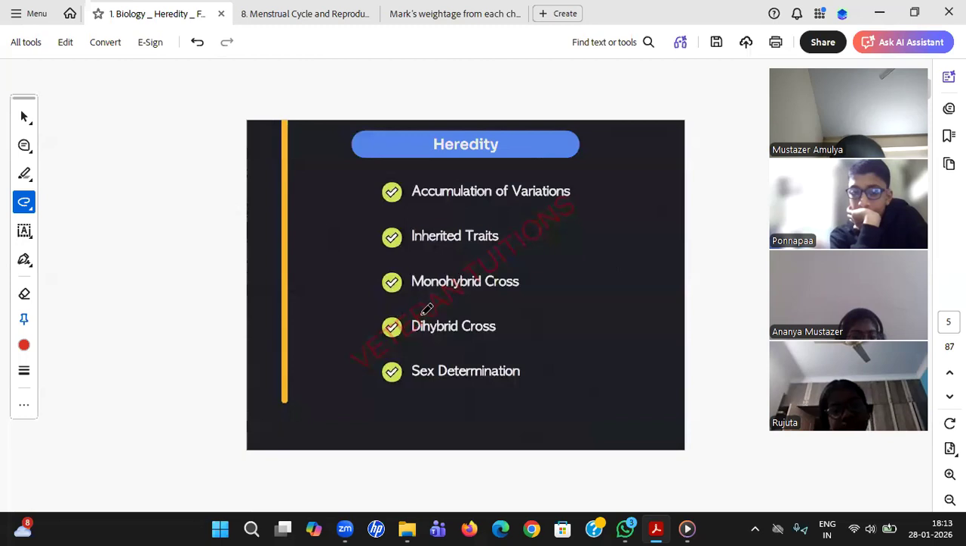Now what are we going to learn in this heredity? Definitely, we are starting with this part, which I have explained, most of it, in how do organisms reproduce. Inherited traits, monohybrid, dihybrid, sex determination. I think I'll be covering those in the next session. These are the 5 topics which I need to cover from this particular chapter, students. So with that, let us proceed now.